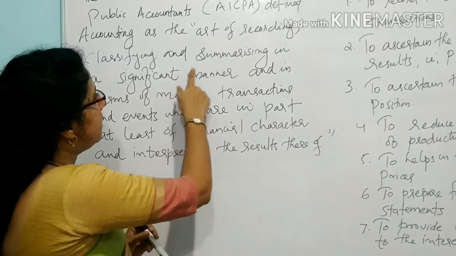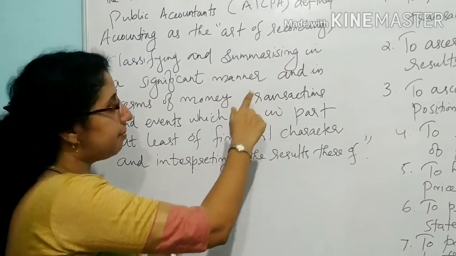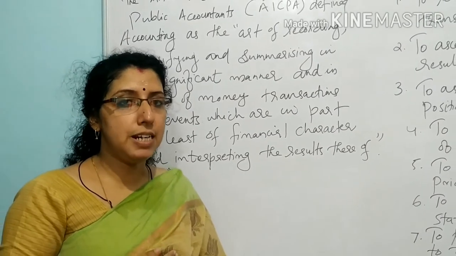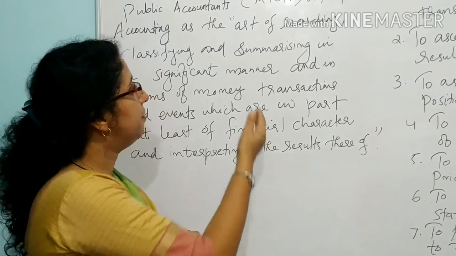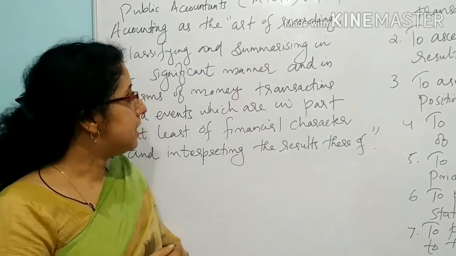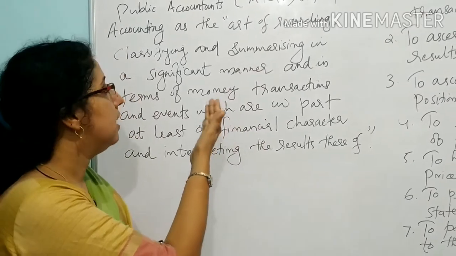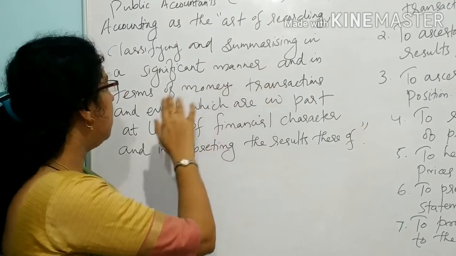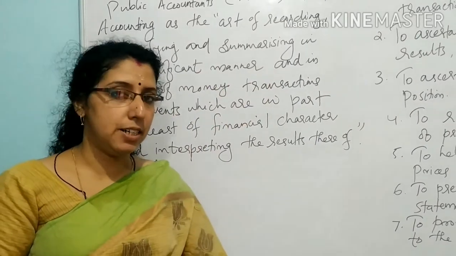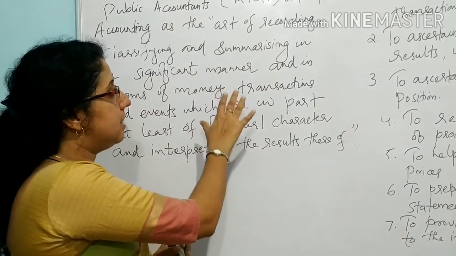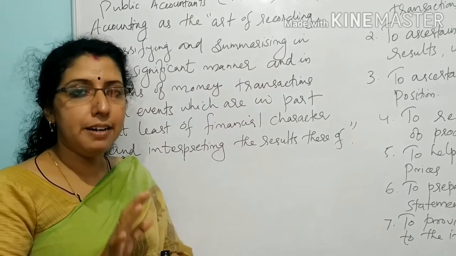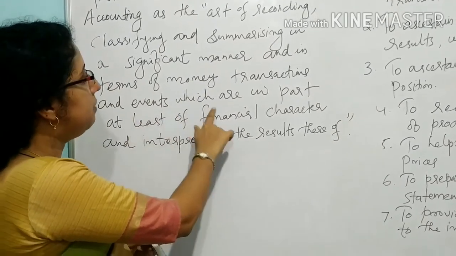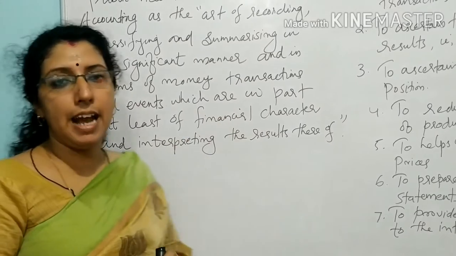Then summarizing in a significant manner. How can we summarize? By preparing various kinds of financial statements, such as the trial balance and other statements, we can summarize the transactions in a significant manner and in terms of money. All transactions having monetary value, money transactions, are recorded in accounting. Then, events which are in part at least of financial character.